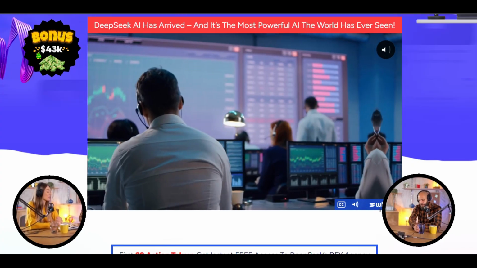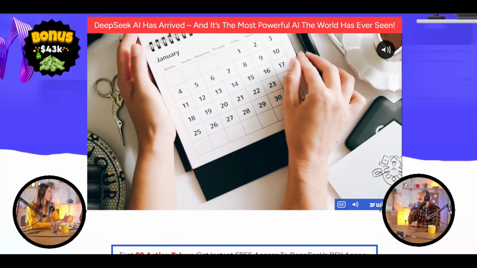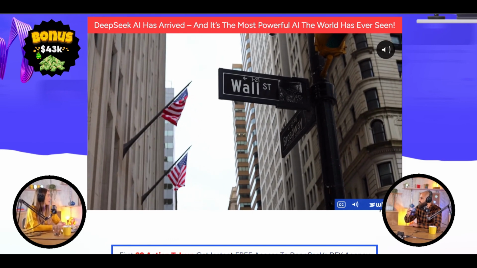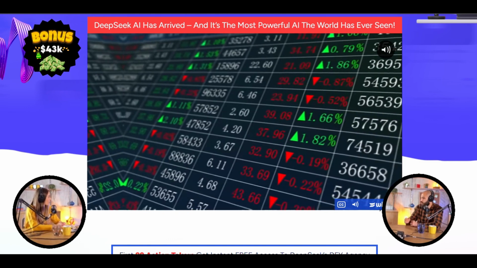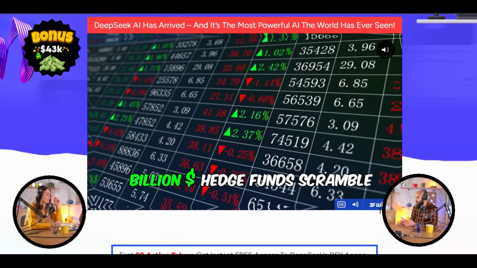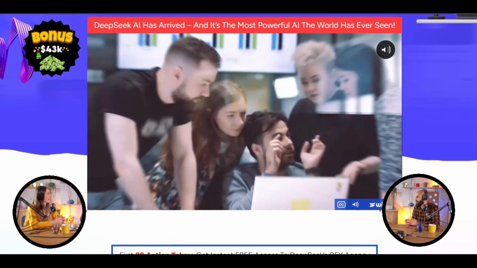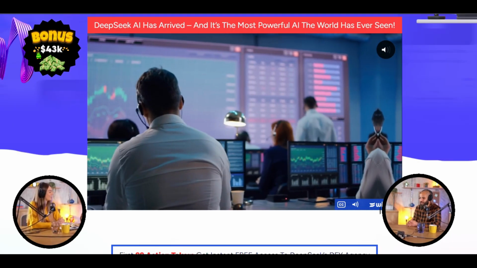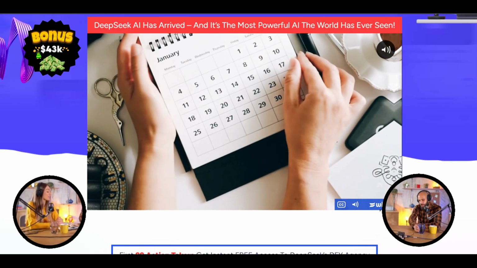Absolutely. And it kind of explains why they're claiming to be so much cheaper than ChatGPT. Okay, so how does that work? Well, they say by leveraging open source models and cutting out the need for that expensive infrastructure, they can offer access to a vast library of AI capabilities for way less money. I see.